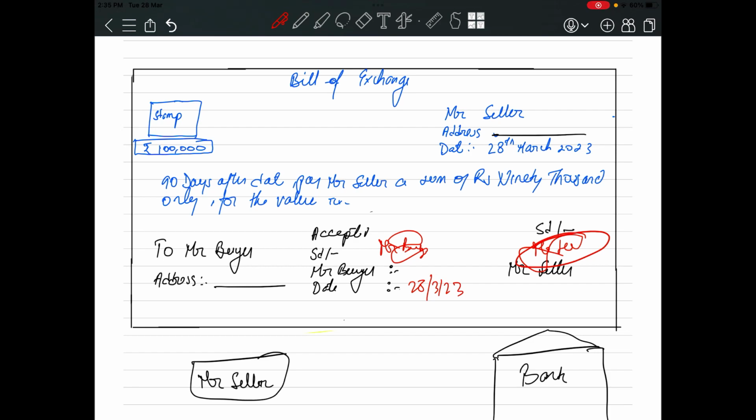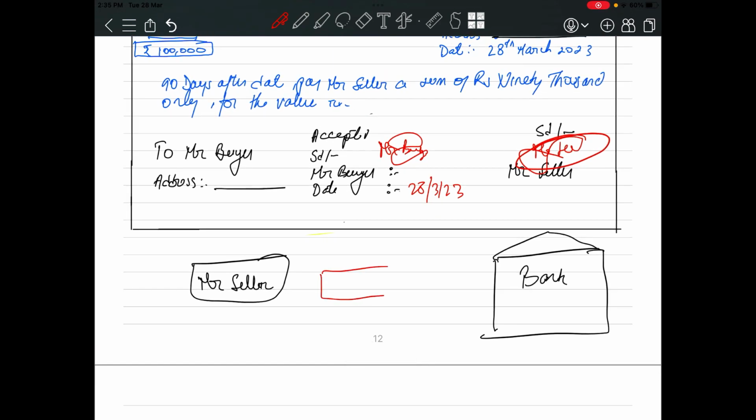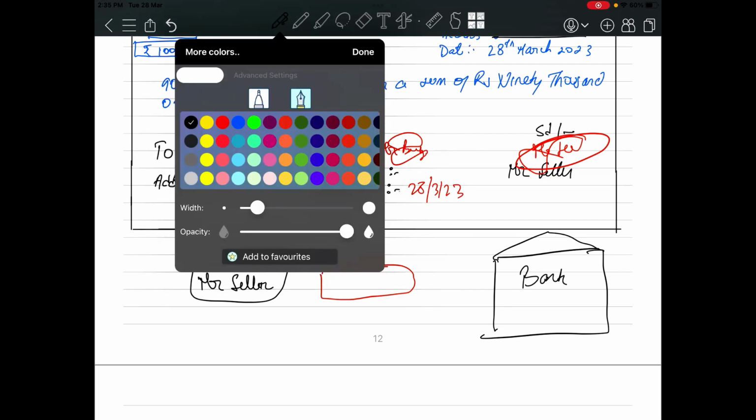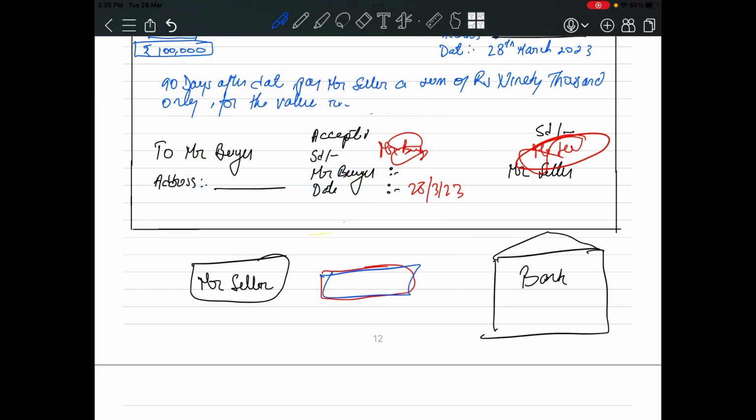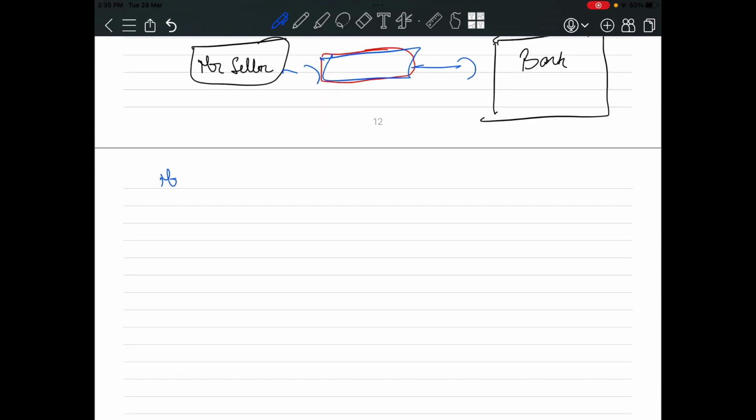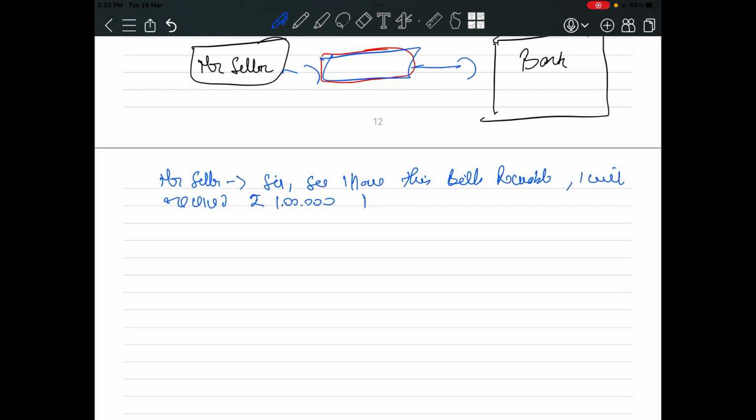Okay, and Mr. Seller will also sign. Now Mr. Seller will take this signed, accepted bills of exchange and go to the bank. You know what will he say to the bank? Mr. Seller will say to the bank, sir, see, I have this bills receivable. I will receive rupees 1 lakh from Mr. Buyer after 90 days.